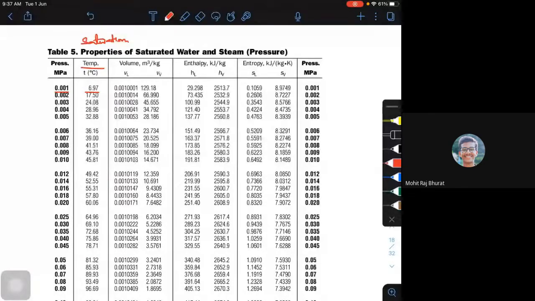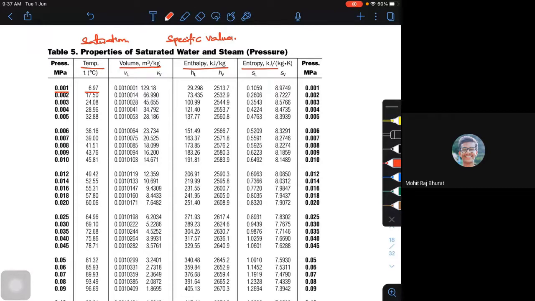Now what other values will we get in the steam tables? As I told, you will get the specific volume. See, all of these are specific values, that means per kg. Then specific enthalpy, specific entropy. That's all.